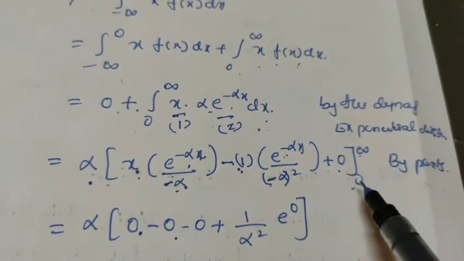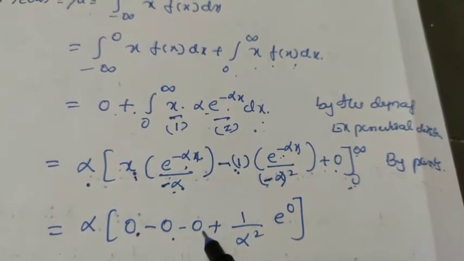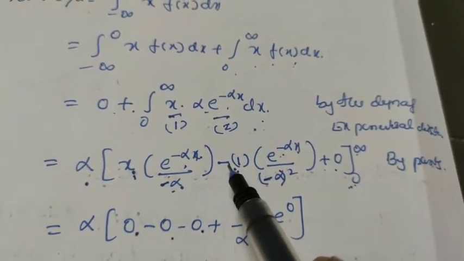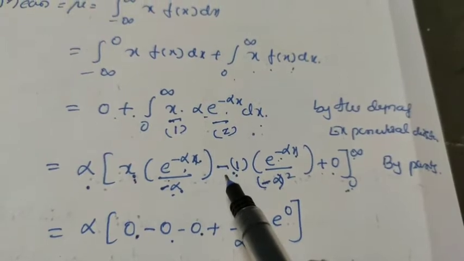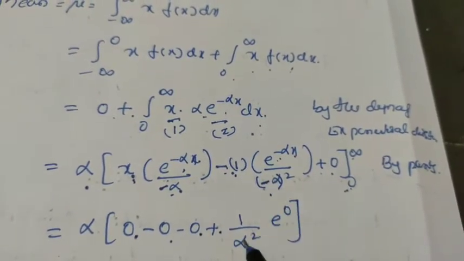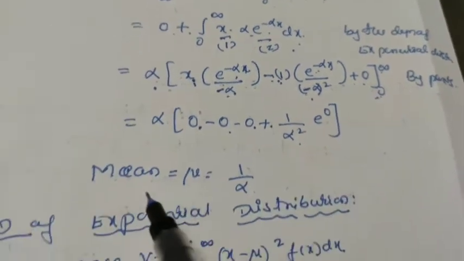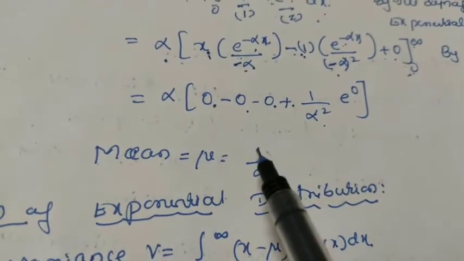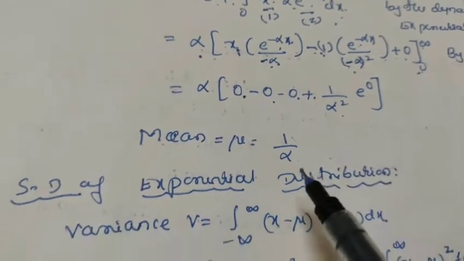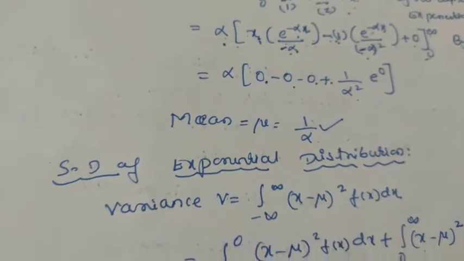Then the lower limit you have to substitute. When you put x equal to 0, this term is again 0, and while taking the lower limit you have to take the sign as minus into minus, plus. This 1 by alpha square as it is, e to the power of 0, and we know e to the power of 0 is 1. So mean mu is equal to 1 by alpha. The alpha gets cancelled, so it is equal to 1 by alpha. So this formula you have to remember.